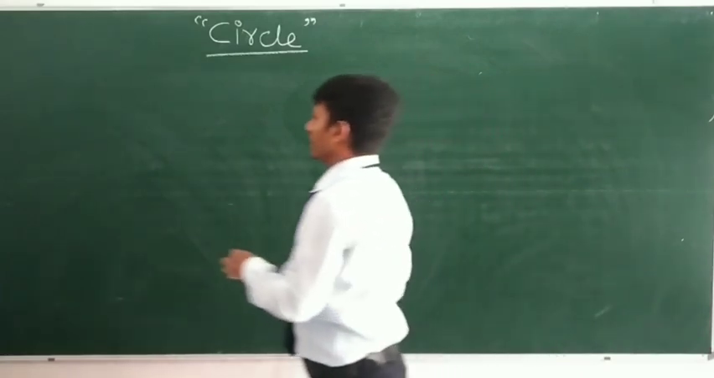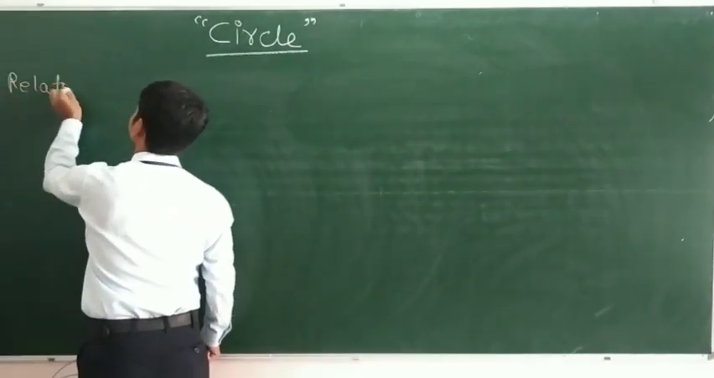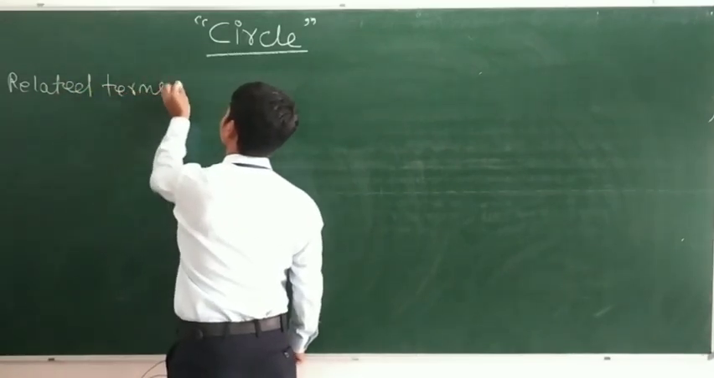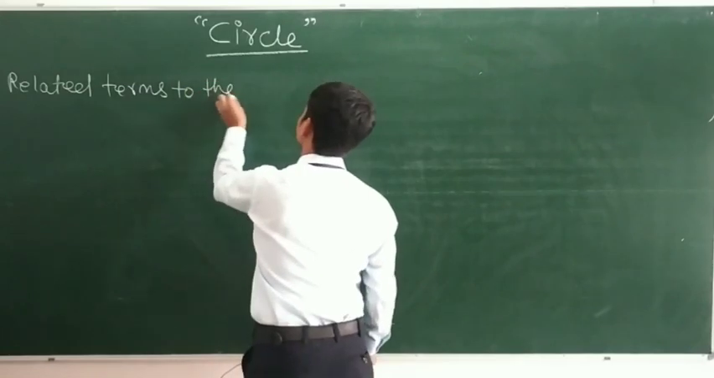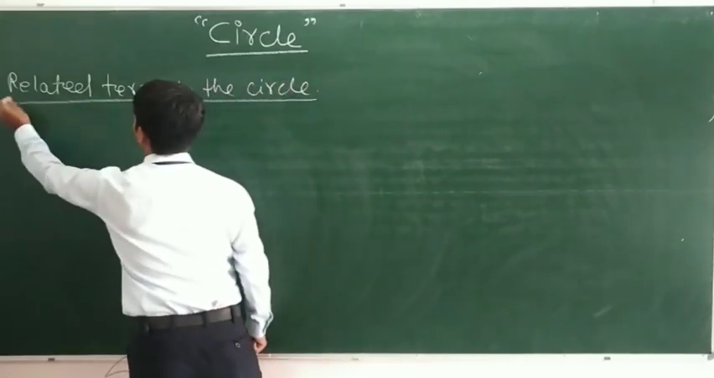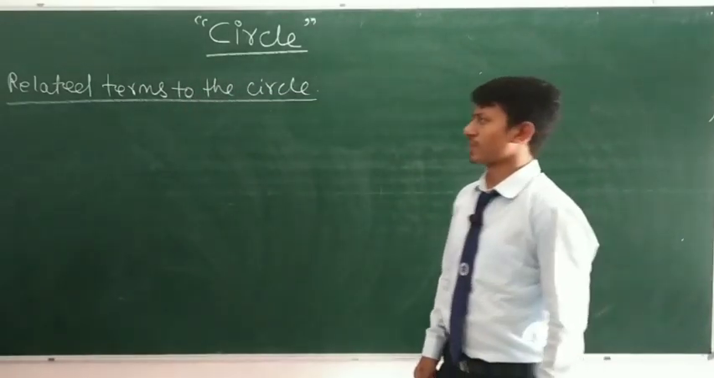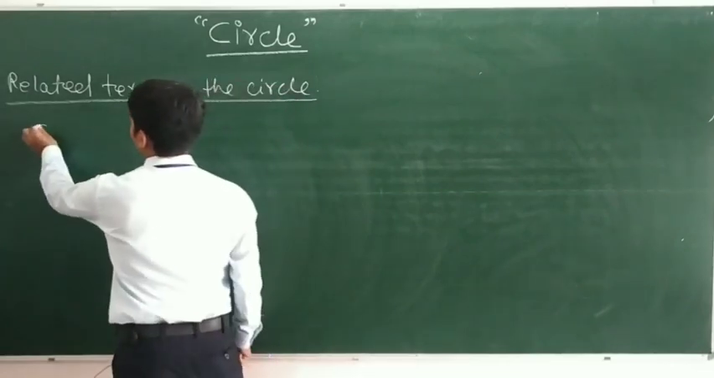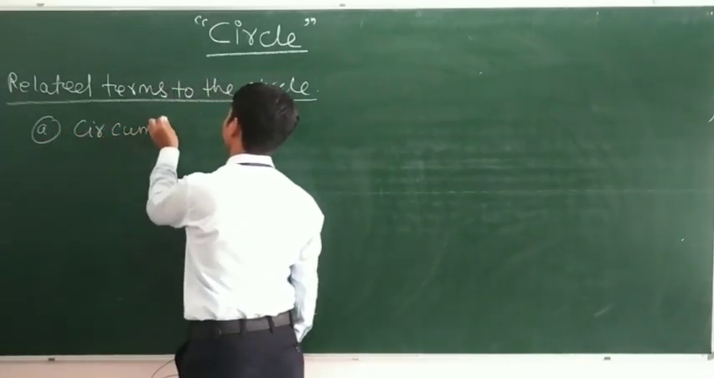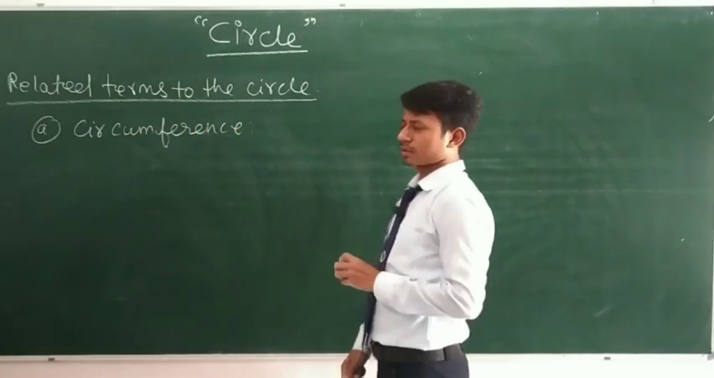Now let us discuss related terms to the circle. Our first term is circumference. So what is circumference?